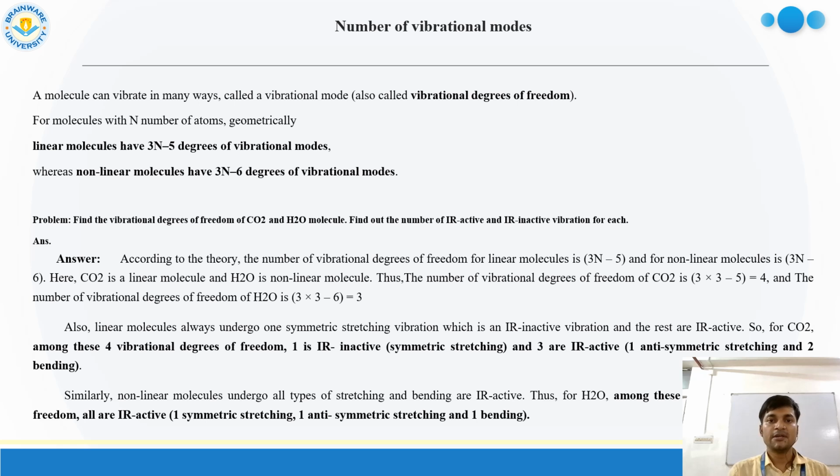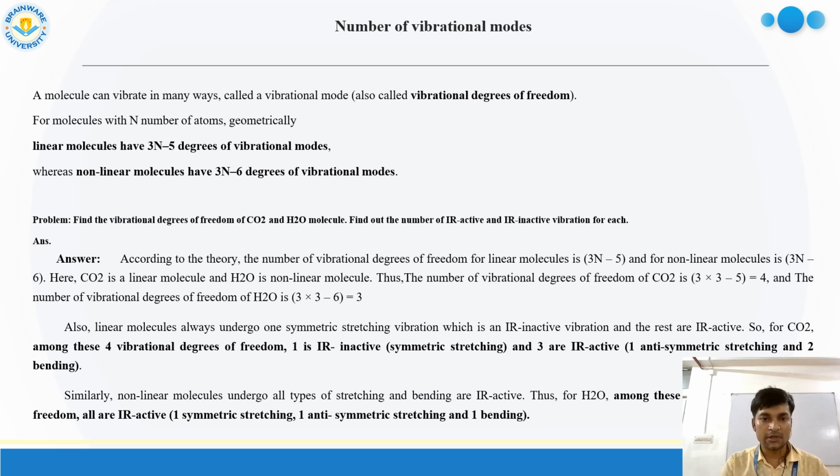On the basis of it, we can find out how many vibrating modes are present. That is designated as the degree of vibration of the molecule. If the molecule is a linear molecule, and n is the number of atoms present within the compound, then for a linear molecule the total vibrating modes will be 3n minus 5, and for a non-linear molecule it is 3n minus 6.